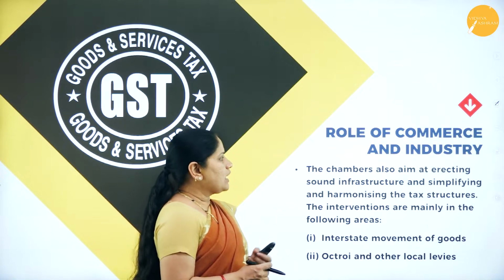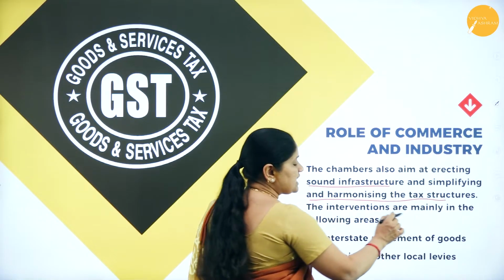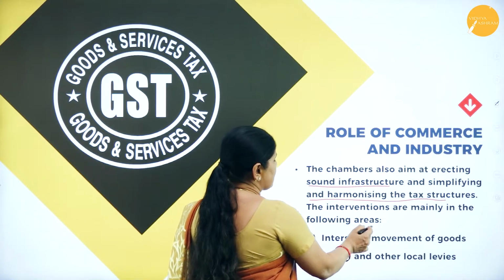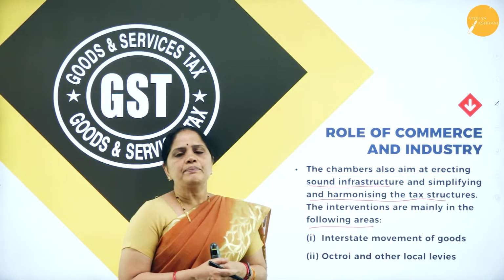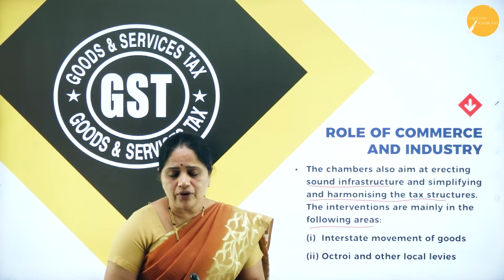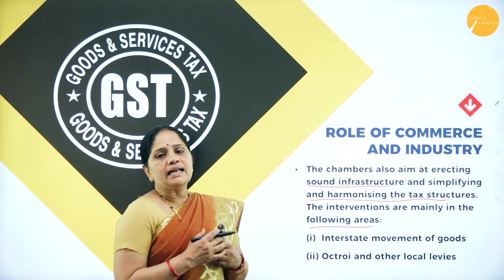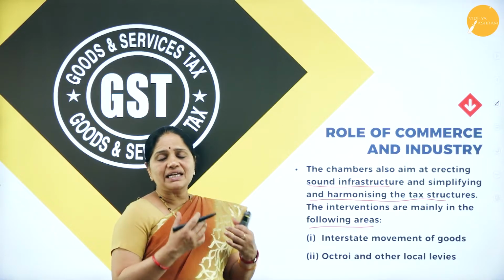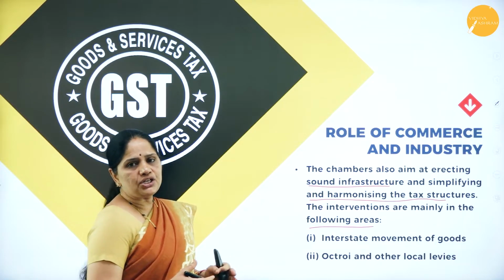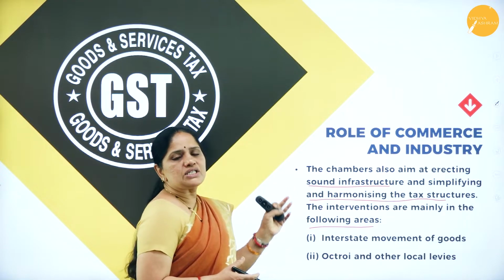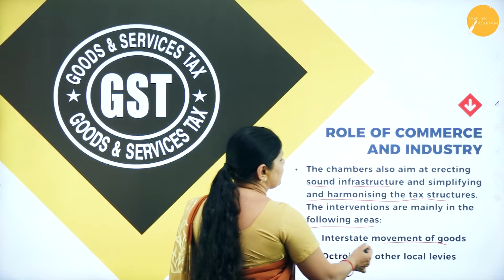Next, the chambers also aim at erecting sound infrastructure and simplifying and harmonizing the tax structures. The interventions are mainly in the following areas. Now, most of these associations of the business community are there for bargaining on behalf of the business community along with the government. So, they are intervening with the government, or they are having dialogues with the government relating to the following issues. Now, what are the various issues on which the commerce and industry associations are having a dialogue with the government? The first one is interstate movement of goods.